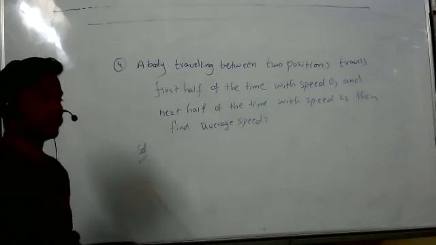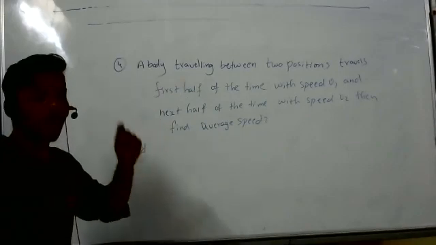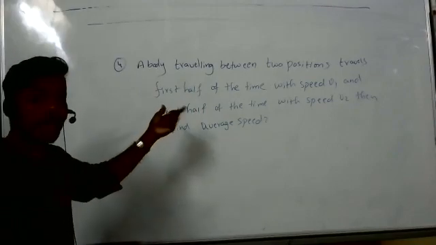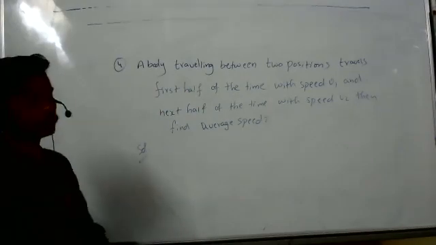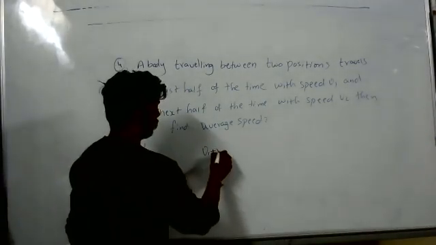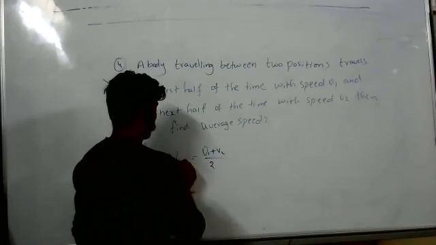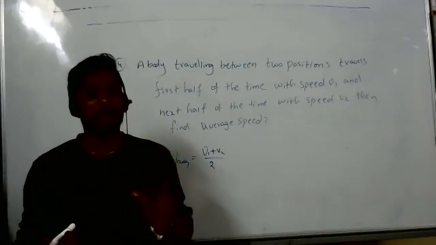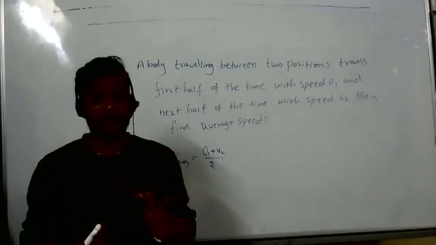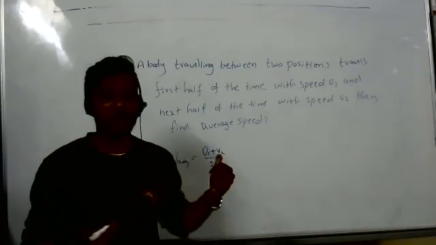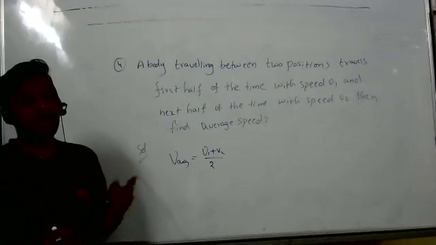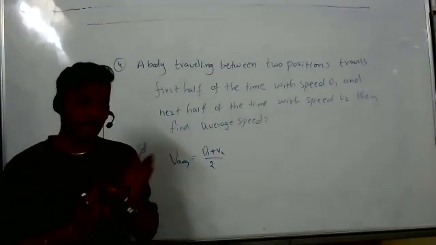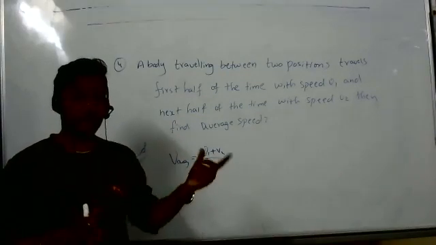First half of the time. Remember, read the problem properly, then only you can understand it. First half of the time, so the average speed is V1 plus V2 by 2. Because the times are half and the speeds are different, you have to use this formula.